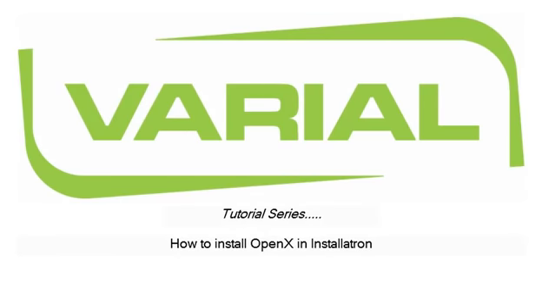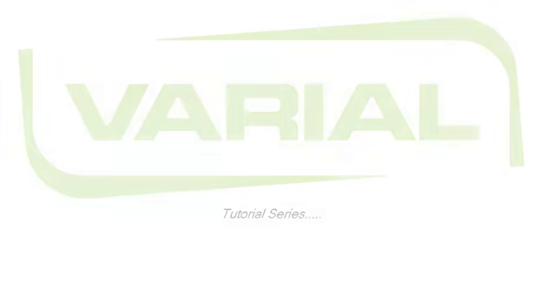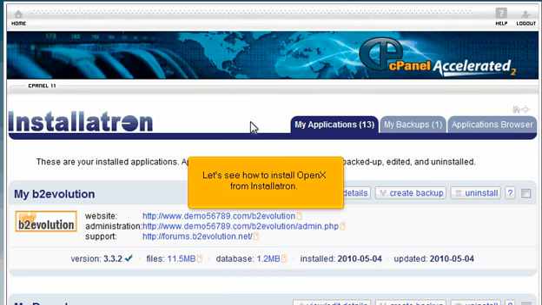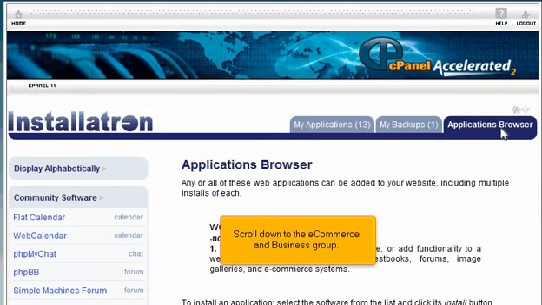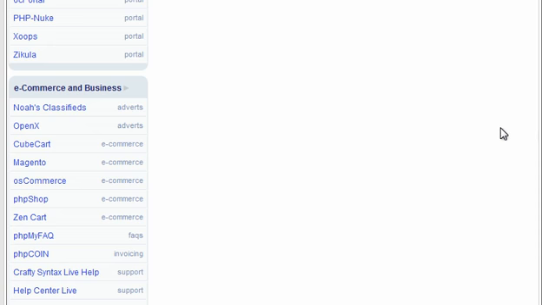How to install OpenX in Installatron. Let's see how to install OpenX from Installatron. Click Applications Browser. Scroll down to the E-commerce and Business group. Click OpenX.